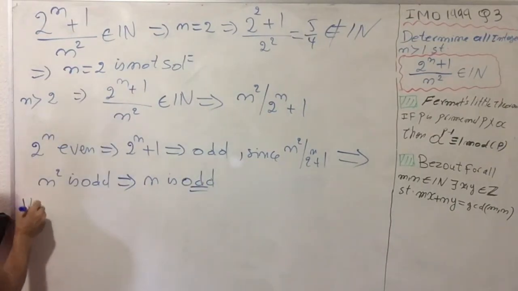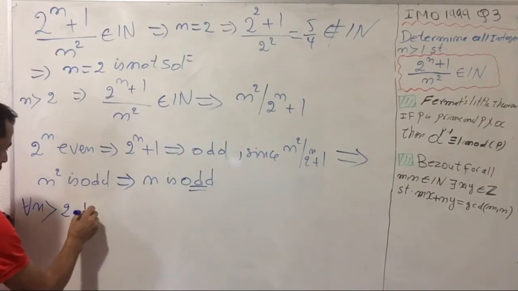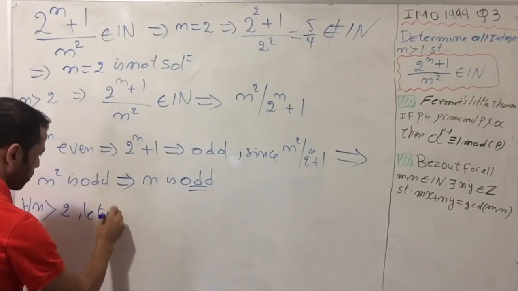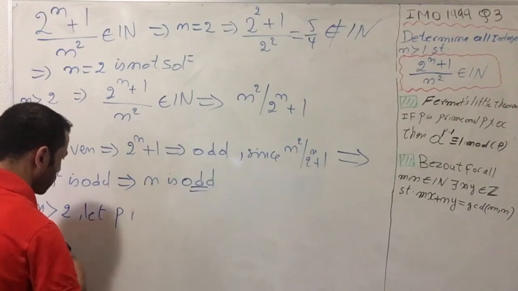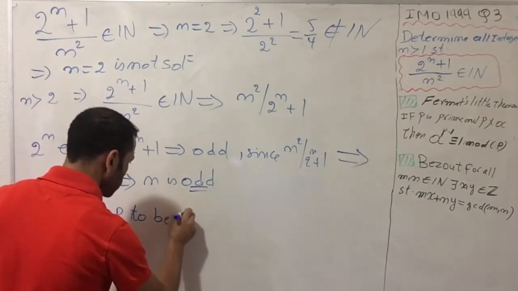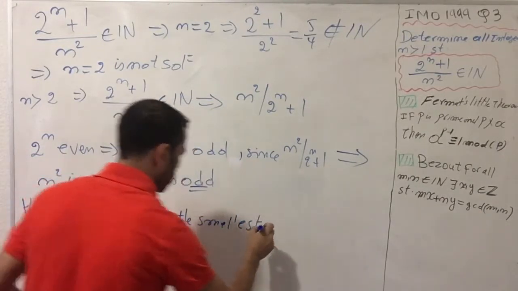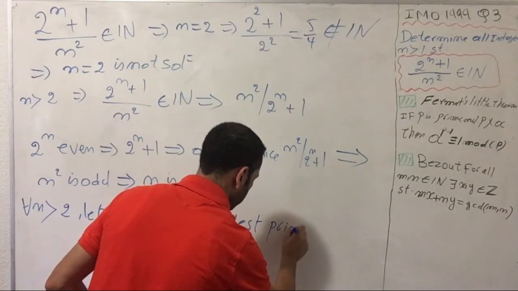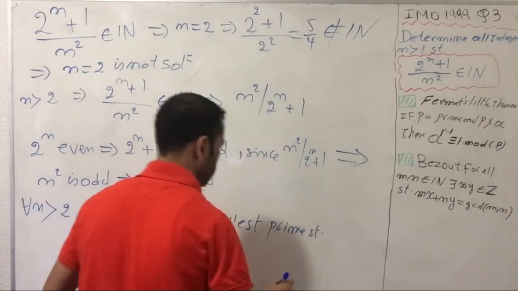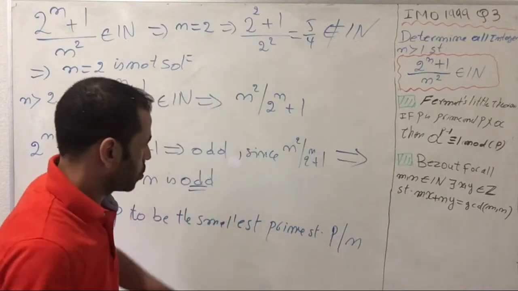So for all n greater than 2, let p be the smallest prime such that p divides n.